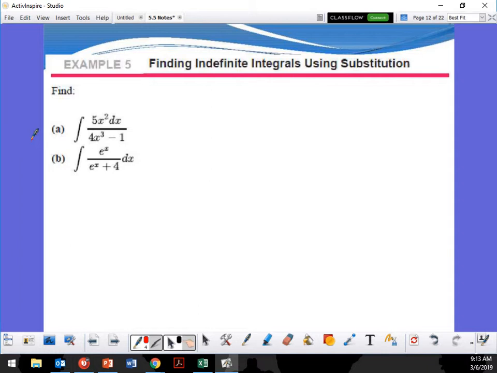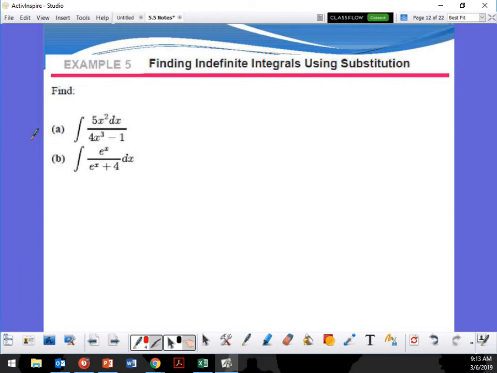Alright. Now, on this problem right here, we need to think creatively on what do we want to call our u. What happens when I take a derivative of something? It has to do with the power. Go ahead. Like it goes higher. You're saying that when we take a derivative? Oh no, no, we go down.